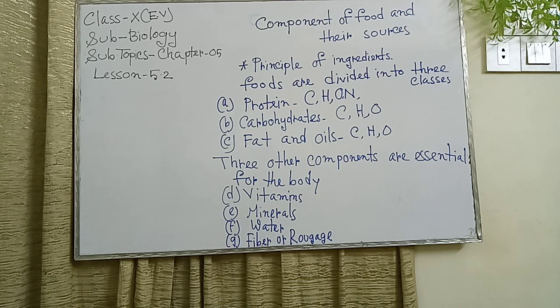Here is protein, please everyone see the board. Protein has carbon, hydrogen, oxygen and nitrogen. Proteins are composed of carbon, hydrogen, oxygen and nitrogen. There is 16% nitrogen in protein. Sulfur, phosphorus and iron are also present in small quantities.